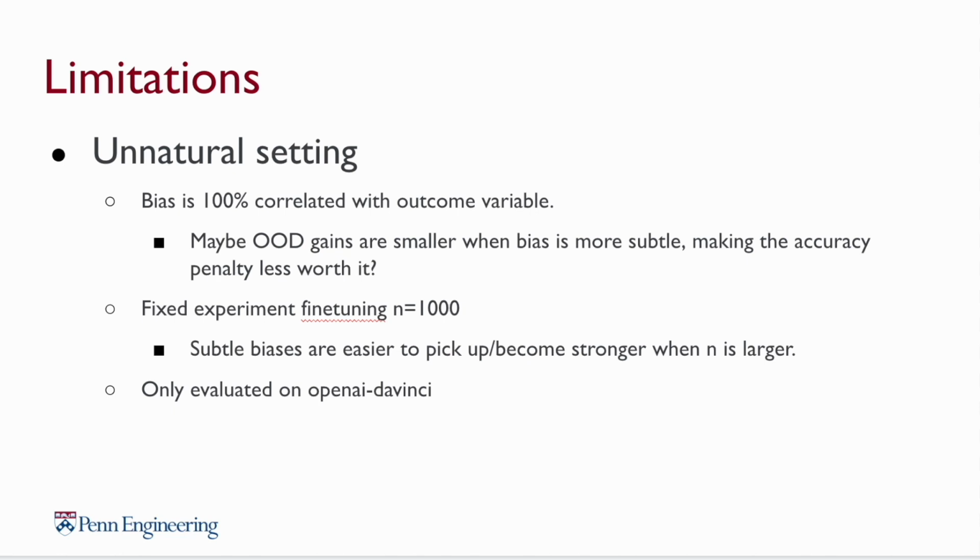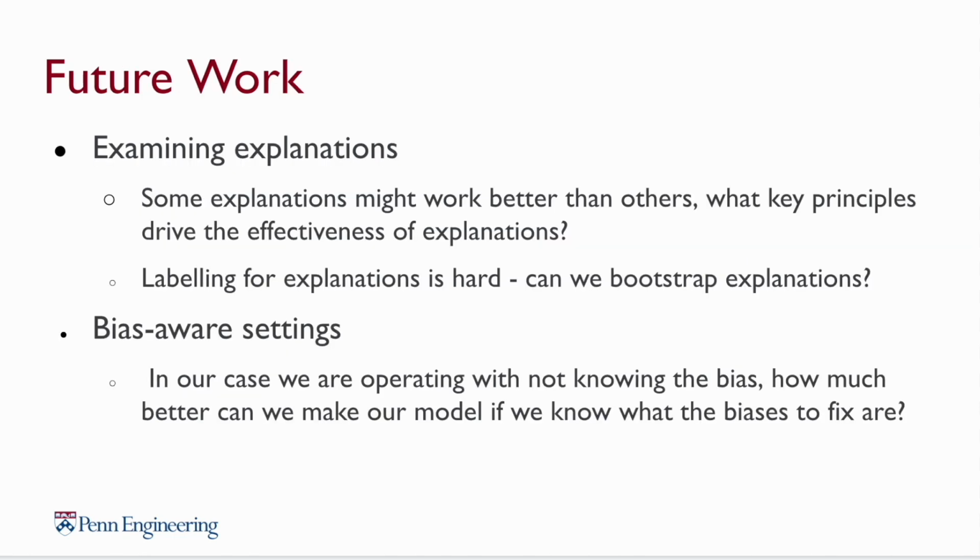Another potential limitation is the fact that we fixed our fine-tuning examples to 1,000 examples. But something we'd like to note is that subtle biases are easier to pick up on when the number of examples is larger. So we don't know how well our approach works for lower or higher values of n.